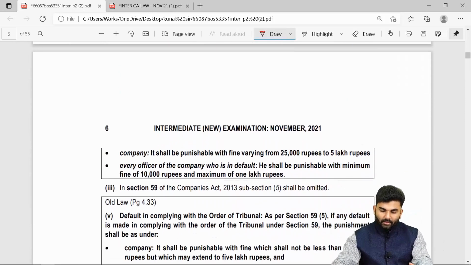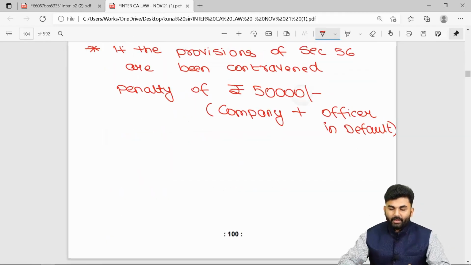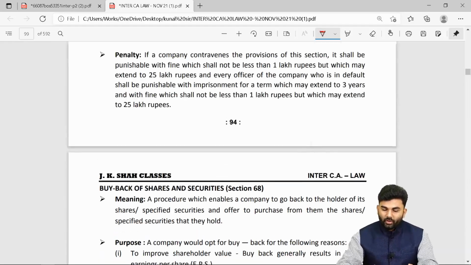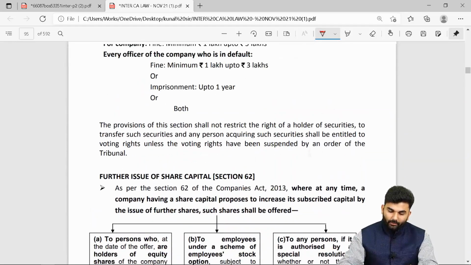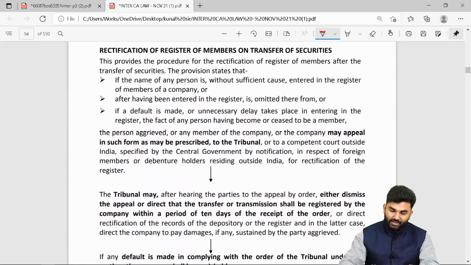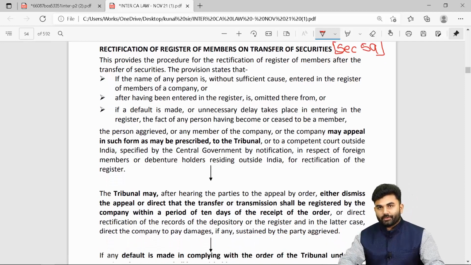Okay. The next change is towards the provisions of section 59. In your JKSS textbook, you will come across the provision of section 59 on page number 90, that is about rectification of register of members on transfer of securities.